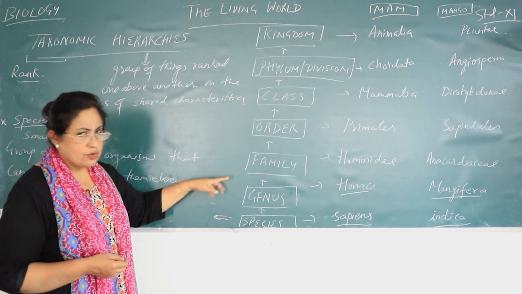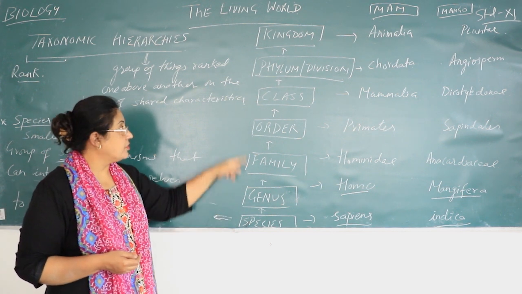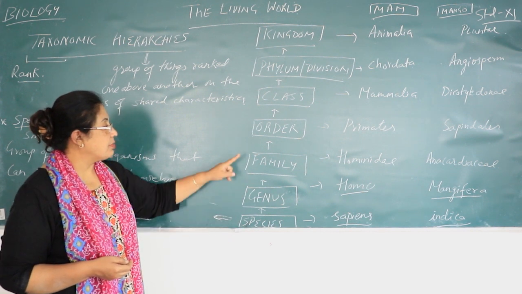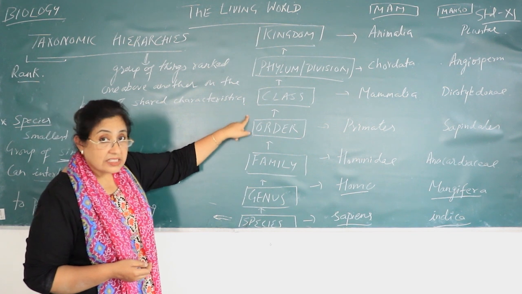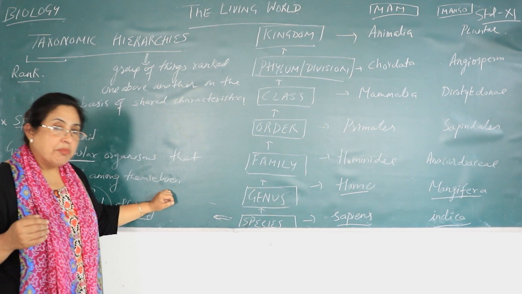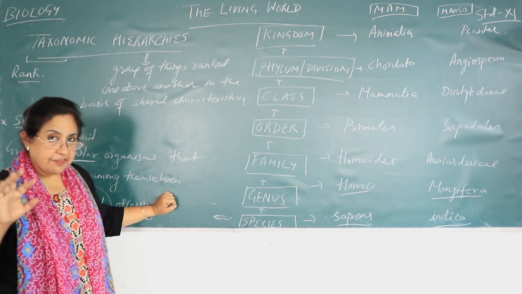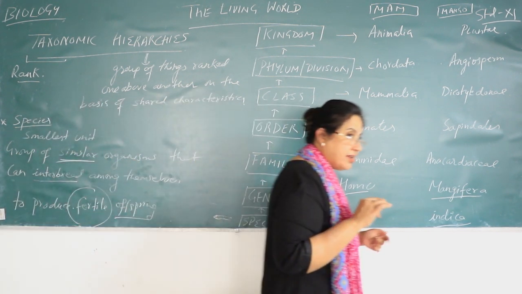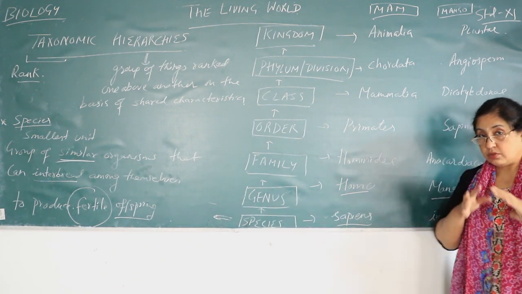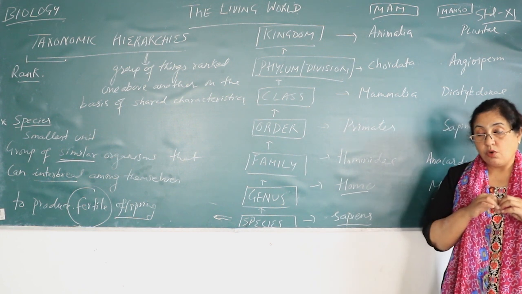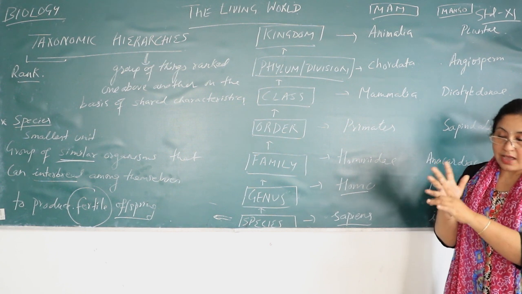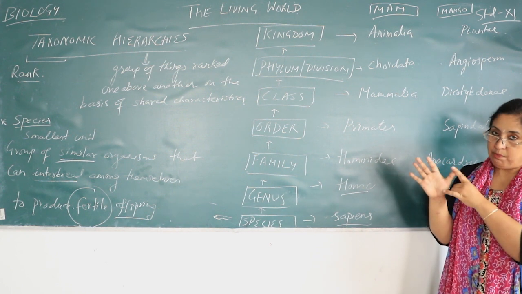You don't have to learn the definitions of all these, only of species. So a group of species makes a genus, genus makes a family, family makes an order, order makes a class, class makes a phylum, and phylum makes a kingdom. Now I have told you that Robert Whittaker gave the 5 kingdom classification, right children? In 5 kingdoms, he divided the organisms of the whole world into 5 kingdoms, and those kingdoms were Monera, Protista, Fungi, Animalia, and Plantae.